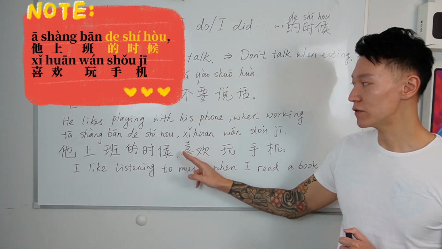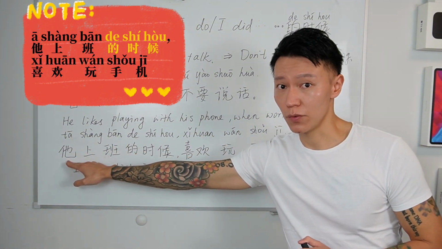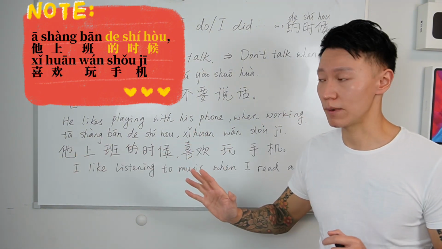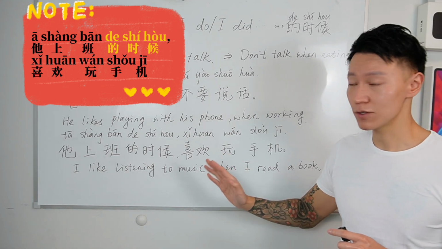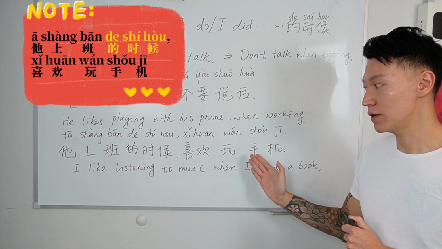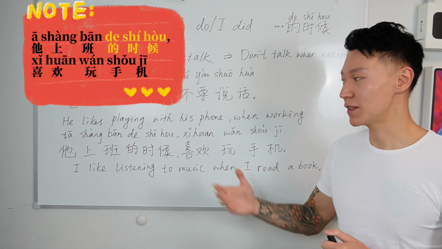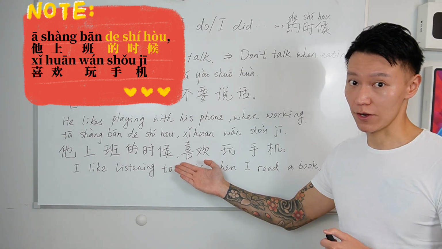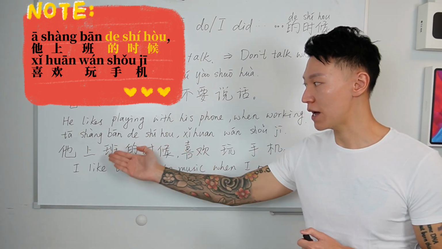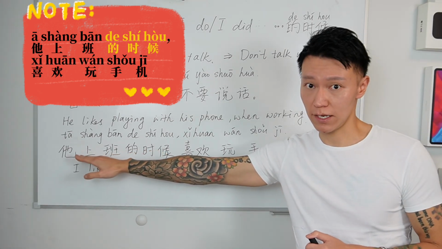Here we don't have to repeat he anymore because he is already mentioned, so we know we're still talking about him. Unless you have another person, then you have to mention who likes playing with the phone. For example, when he works, she likes playing with her phone. Then we have to mention she here. But since here we have the same subject in the sentence, we don't need to repeat it anymore.